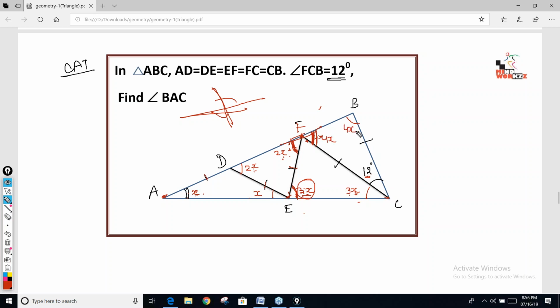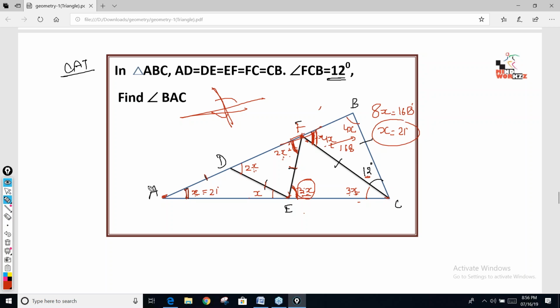This is 4x, so this is also 4x. 4x plus 4x is 8x. 8x is equivalent to 168 because all the three angles have to sum to 180, so the remaining angle is 168. X comes out to be 21. And what do I need? I need x only. So the value of x is 21. Clear now to everyone? Any doubt, any angle you can ask me. This is a typical question based on exterior angle, so go step by step, then you will get it.